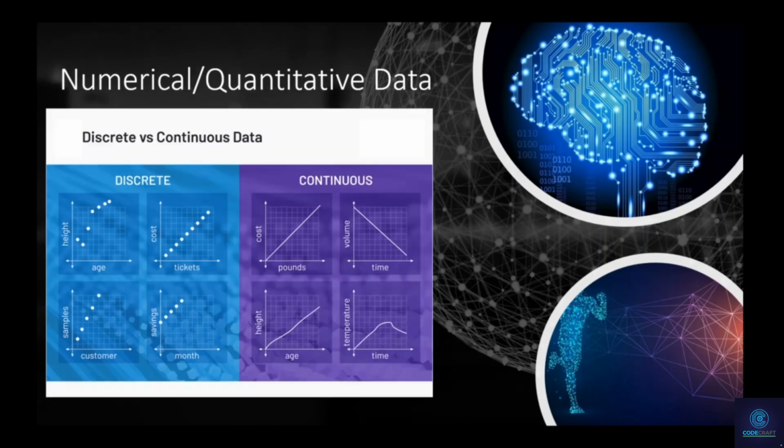All right, let's jump to the second part, which is numerical and quantitative data. Basically, in this type of data, we have two types which look the same, and are pretty much the same thing with some subtle differences. For the discrete type of data, those would be whole numbers. There won't be an infinity of possible numbers.